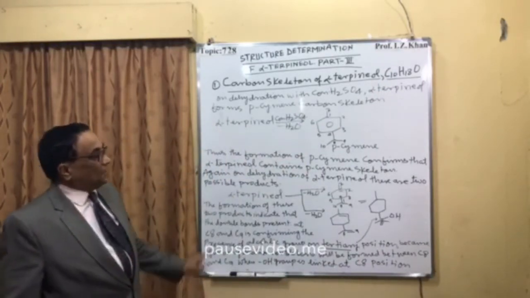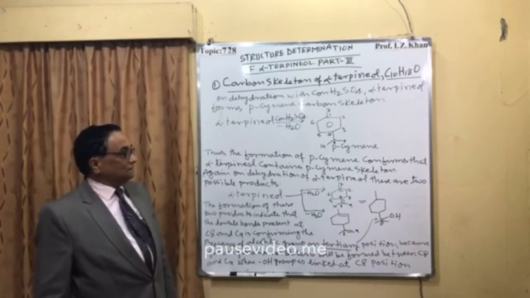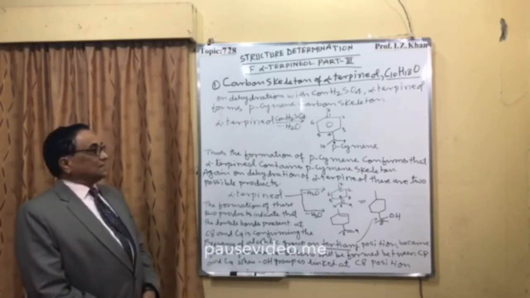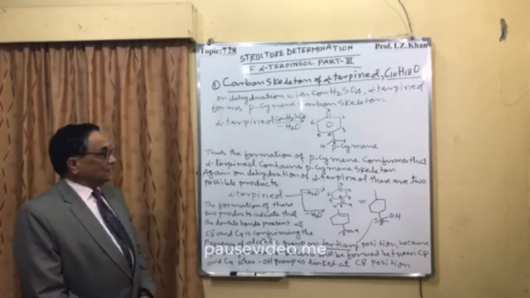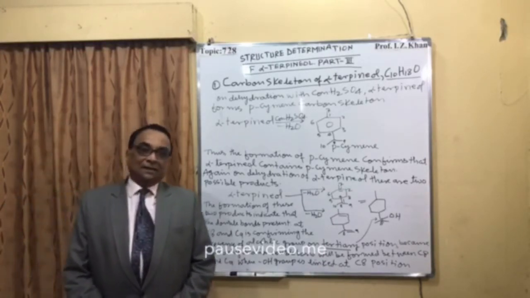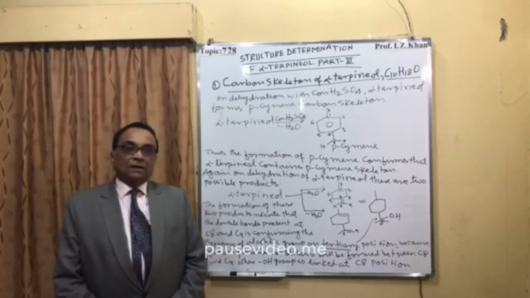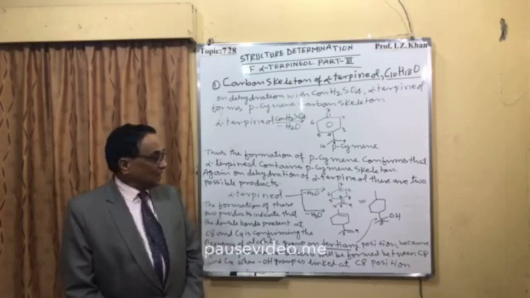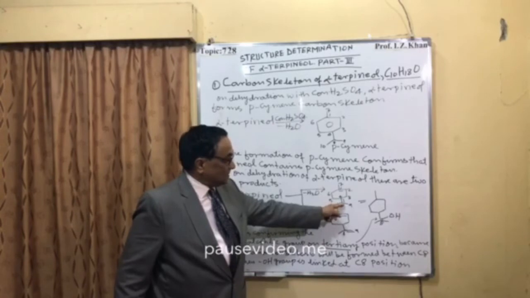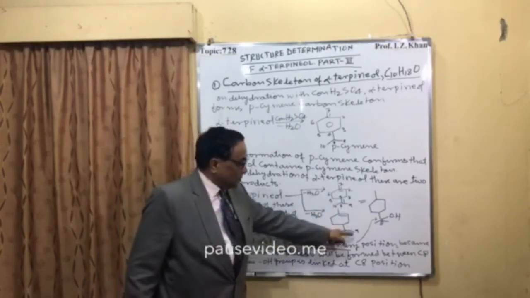Now, does the formation of para-Cymene confirm that alpha terpineol contains the para-Cymene skeleton? And again, on dehydration of alpha terpineol, removing one molecule of water, there are two possible isomeric products. Number one is this, where the double bond is between 8 and 4, and the second possibility is where the double bond is between 9 and 8.